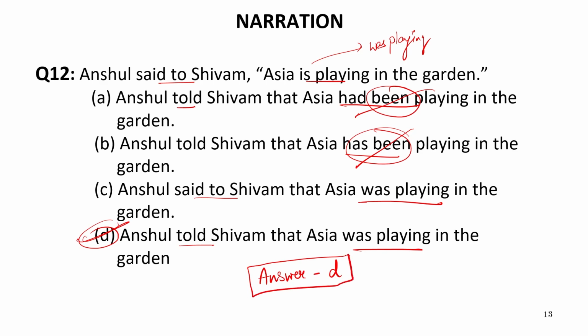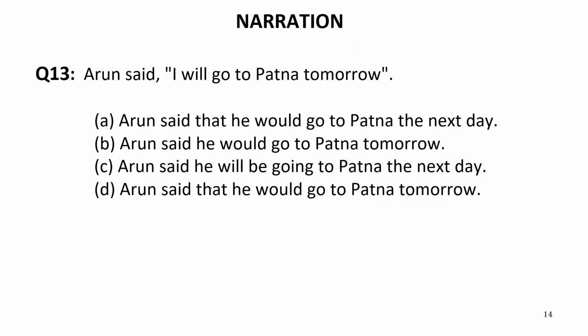Now let us move to the next one. Arun said, I will go to Patna tomorrow. Now we know well that this will be converted into would. So let us see the option which contains the word would. Now if we see all of these options, we have would in first option, second option, and in the fourth option.